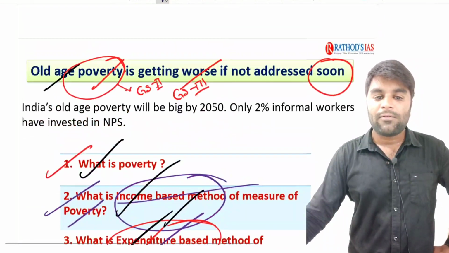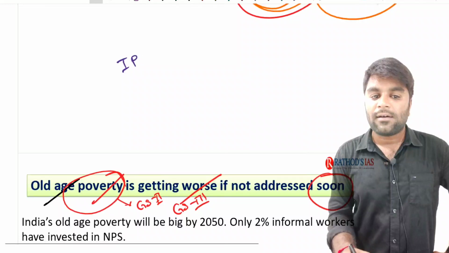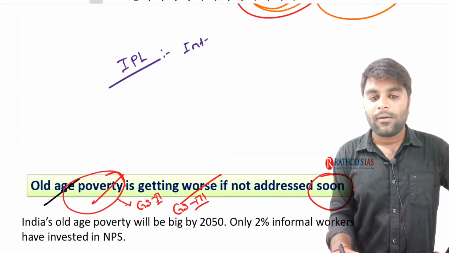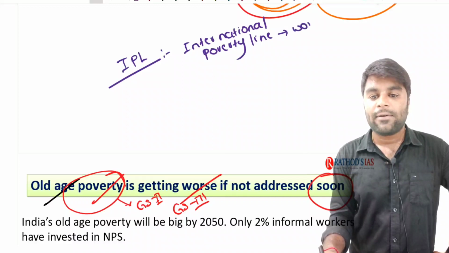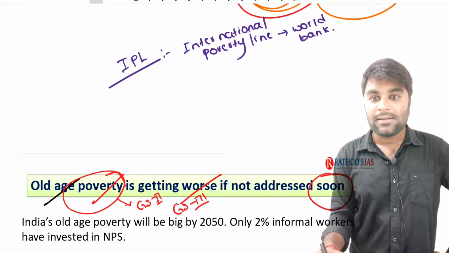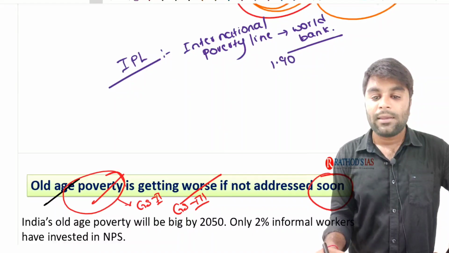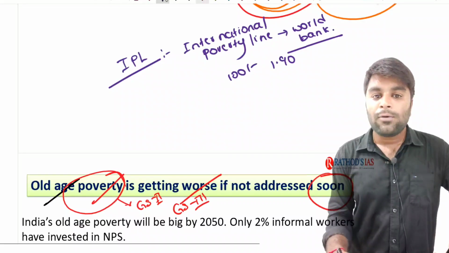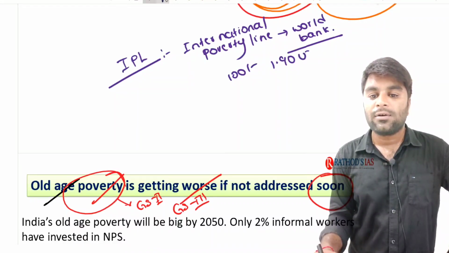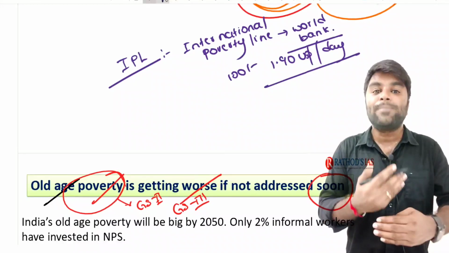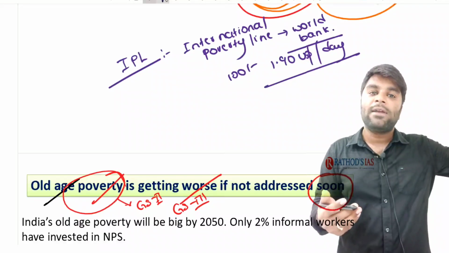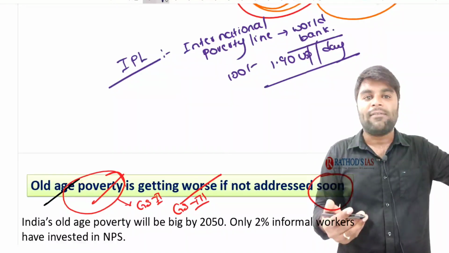For your convenience, I would like to give you one more important fact here. The international poverty line. The international poverty line is given by the World Bank, and it defines the poverty. Say for example, in the above example, what is the poverty line for us? It is nothing but 100 rupees. According to the World Bank, the poverty line is about $1.90 US per day. What does it mean? Those persons who can make an expenditure of $1.90 US per day are said to be living above the poverty line, and those who can't are said to be living below poverty.